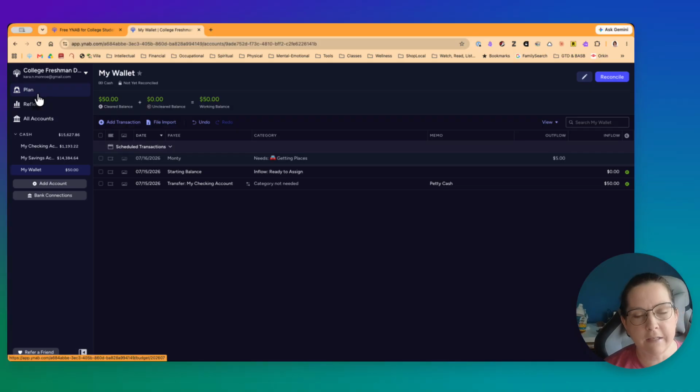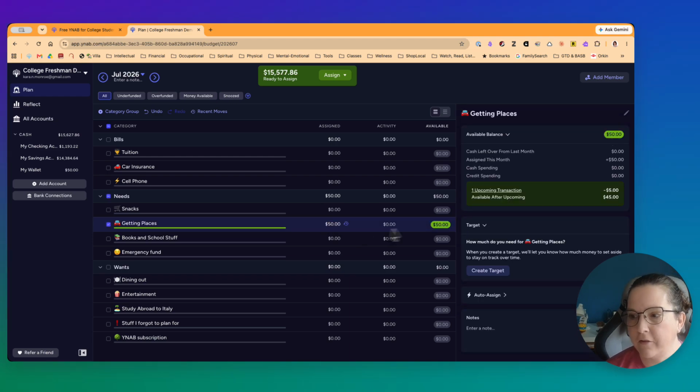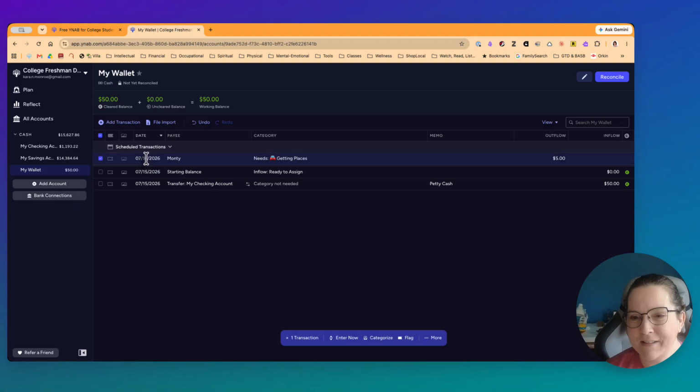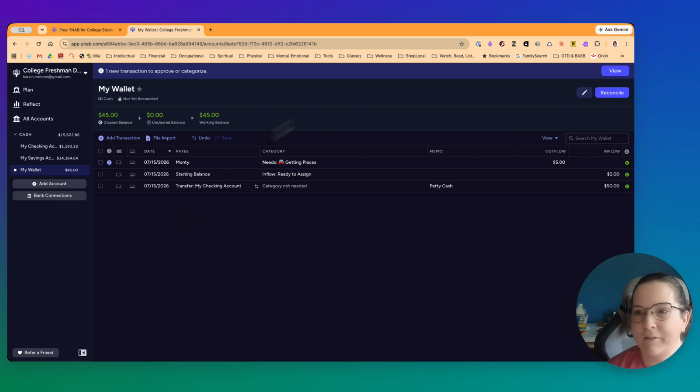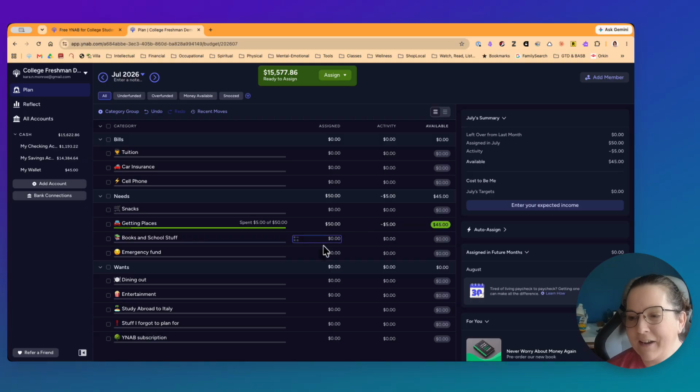Now, let's head over to the plan side because now we have a budget amount that we need to cover here. So let's go ahead and assign to our getting places. Let's go ahead and assign $50 there, and that'll make that green. So I've got money available for that as the month goes on. There should show $5 in activity there. It's showing. Oh, because it's tomorrow. I'm like, why is that not showing? Let me go fix that. Let's actually make this today. There we go. And we'll approve that. And now it will show the way I expect it to. That was weird.